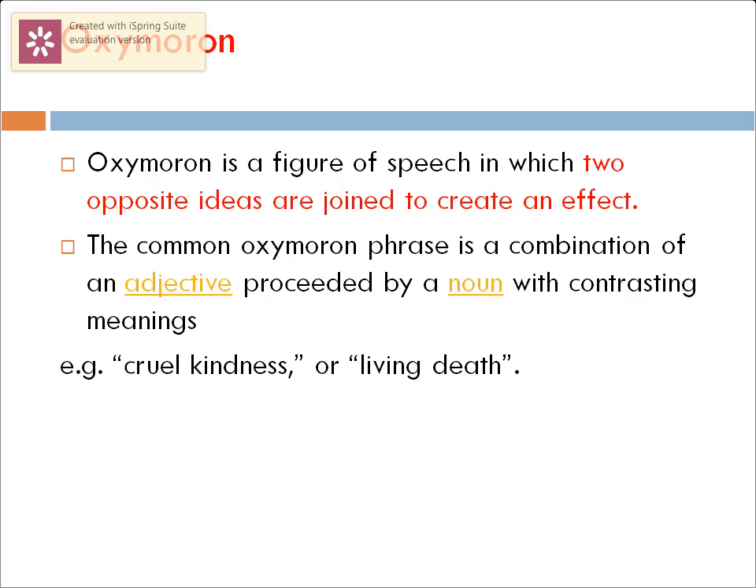So oxymoron is a figure of speech in which two opposite ideas are joined to create an effect. In a sense, it's a phrase of combination of two words whose ideas are opposite. Generally, an adjective is preceded by a noun with contrasting meanings in an oxymoron. For example, cruel kindness. Two opposites but placed together to create an effect on the reader. Or living death.